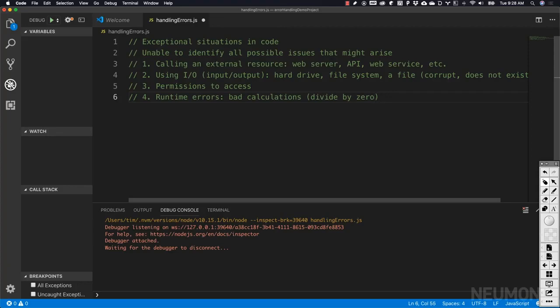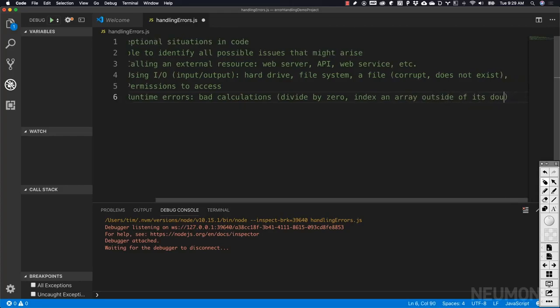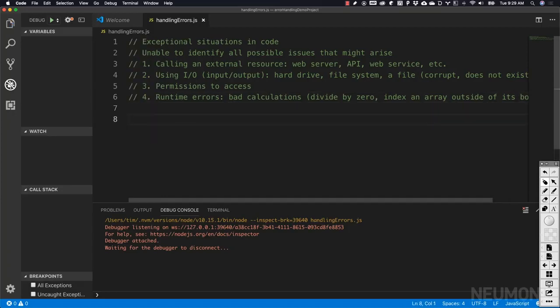Or maybe we index an array outside of its bounds. So that's going to be another situation where we'll get an error. So these are only a few of the situations that might cause errors that we should probably handle in our software, or at least think about handling and deciding whether or not we need to handle it.